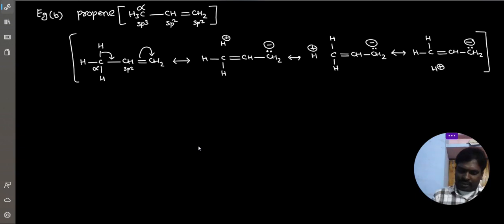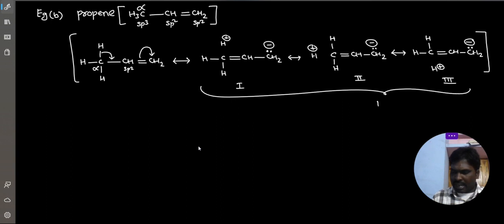Understood, everyone? So these three are called hyperconjugated structures. So three hyperconjugated structures are formed.